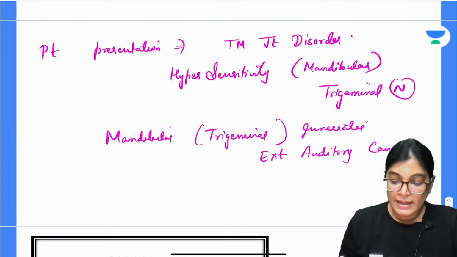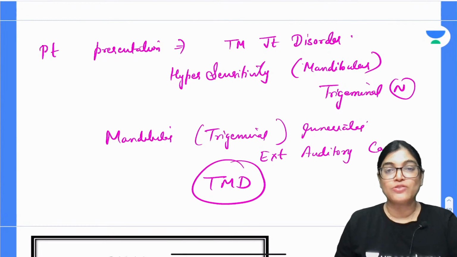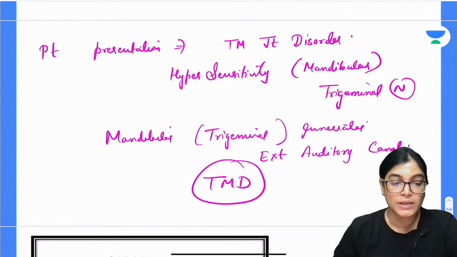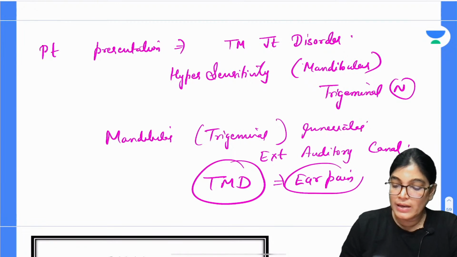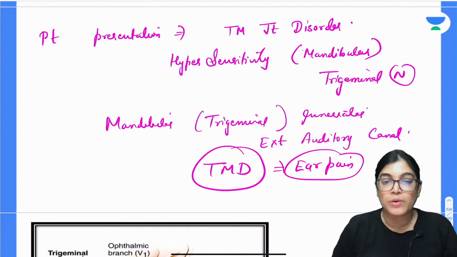The surrounding muscles also get innervation from the mandibular nerve. This is a case of referred pain from the lower jaw to the ear.